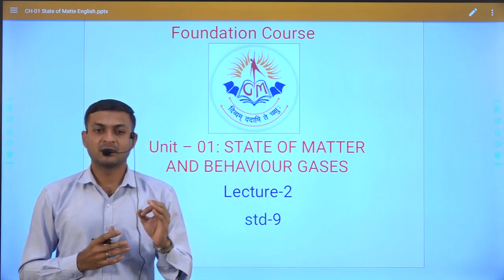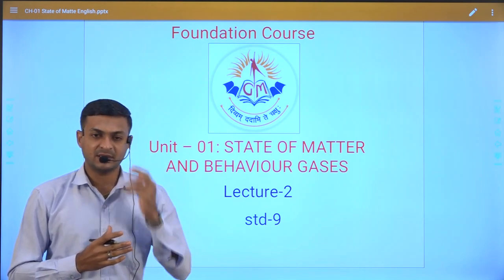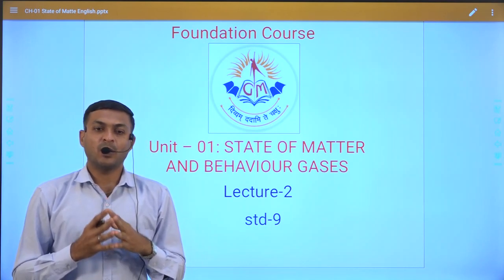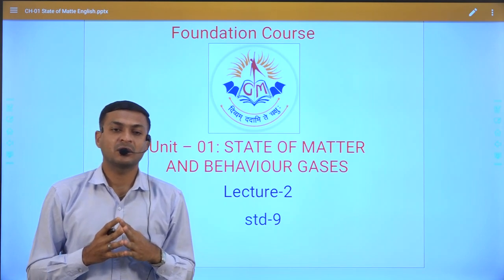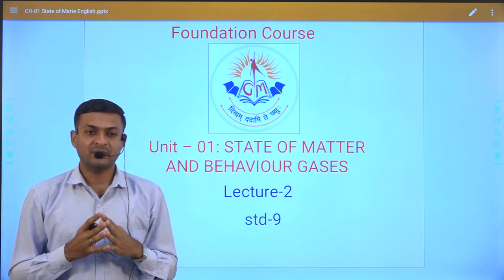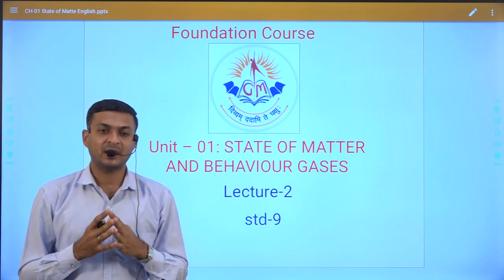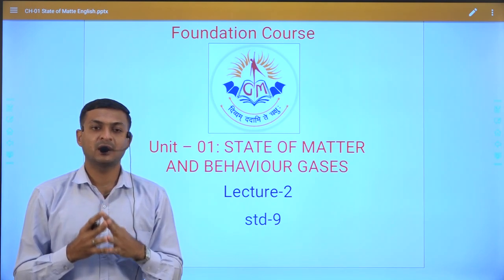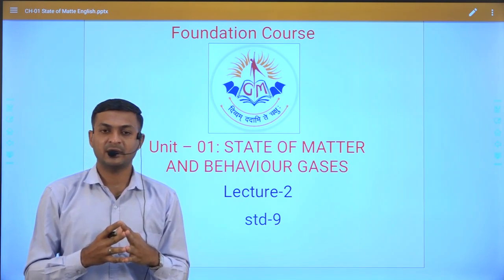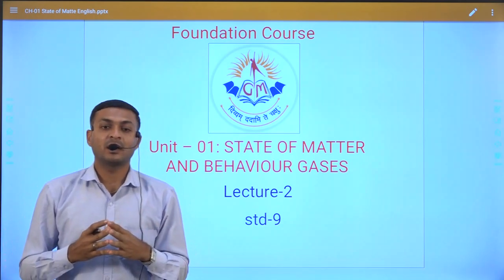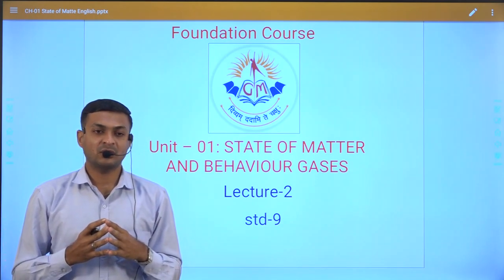That is Boyle's law. We also derived one formula, P1V1 = P2V2. That means pressure and volume are inversely proportional to each other.